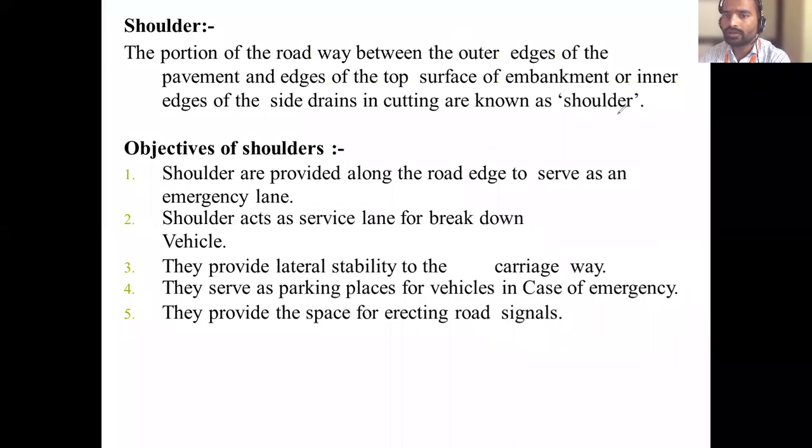Yes. I'm not getting any responses. Yes, sir. Okay. So, sir, what is the objective of the shoulder? Why it is provided? What is the purpose? So, first purpose is shoulders are provided along the road edge to serve as an emergency lane. If there is an emergency, if a vehicle is going on the roadway and you want to overtake, overtake करने का है तो emergency lane होते हैं, you can go on the shoulder and you can pass on. Then shoulder acts as a service lane for breakdown vehicle.